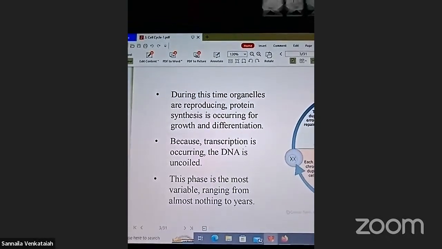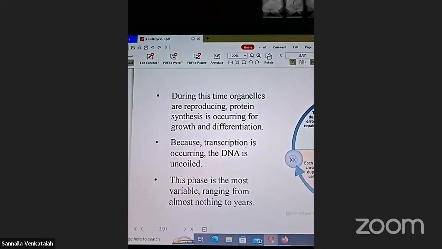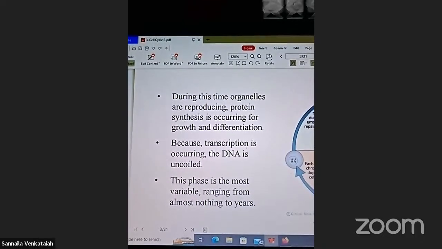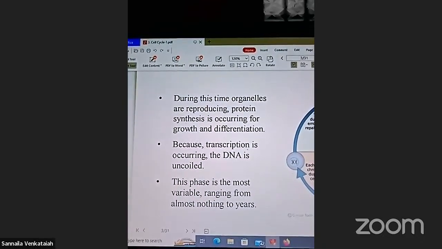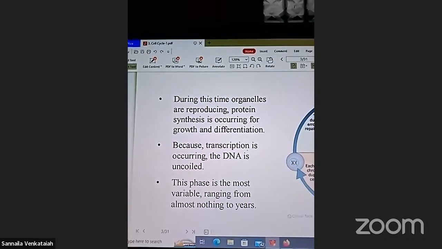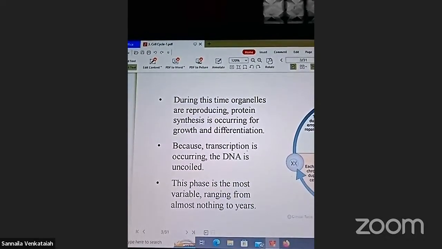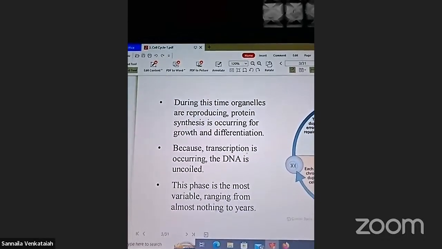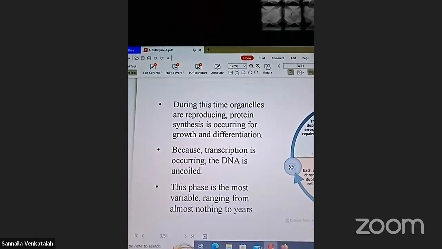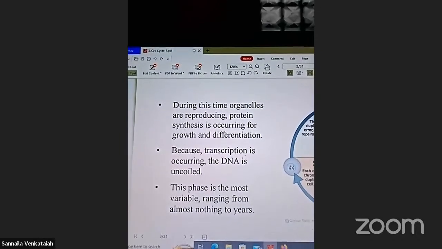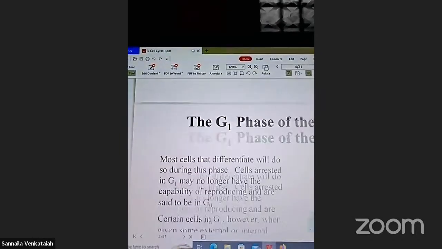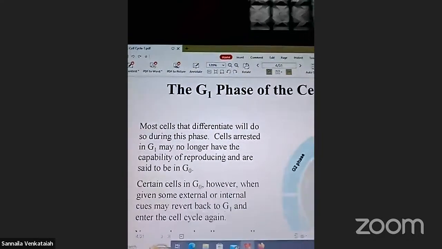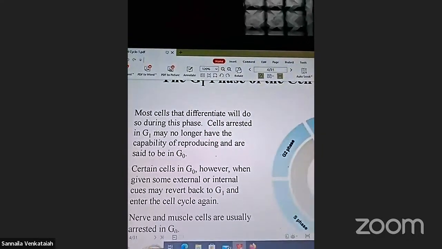This is the phase of most variable change, with almost nothing changing during the phases. During this time, organelles are reproducing and protein synthesis occurs. This occurs for growth and differentiation. That is called the changes at a particular time. This is the G1 phase of the cell cycle.